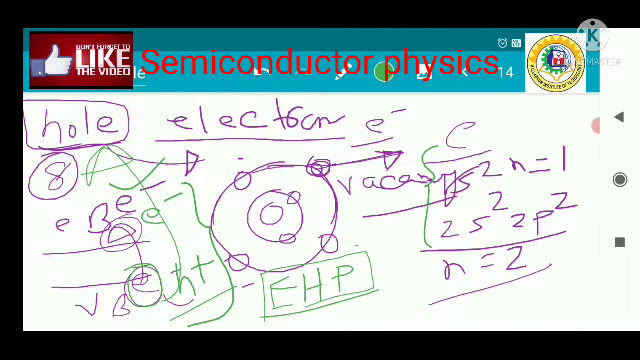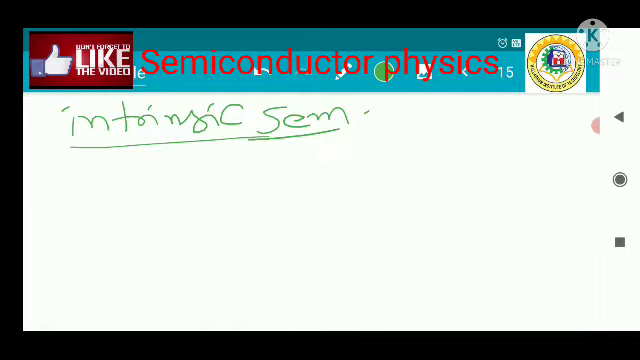Next, the intrinsic semiconductor. Now what happens in the case of the intrinsic semiconductor? I am writing down the intrinsic semiconductor. In the case of the intrinsic semiconductor, the definition or the criterion that should be matched to call a semiconductor intrinsic is that there is no impurity.